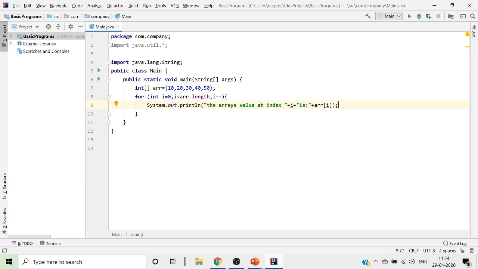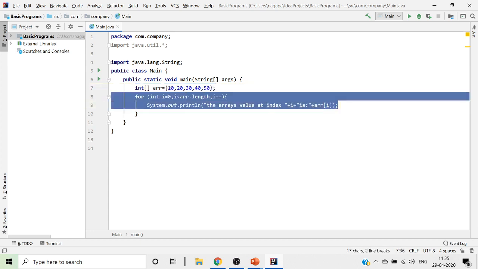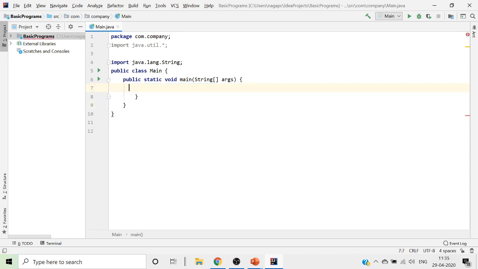Now we will try to create an array dynamically. This is called static creation of an array because it is already created and we are trying to just print it. Now what we do, we will try to create an array by accepting the values, for which we will take this off and we will now go ahead and accept a number n.